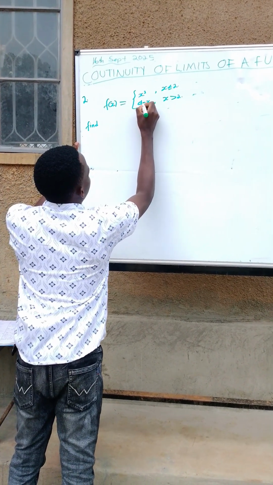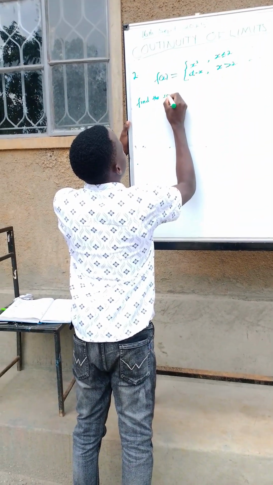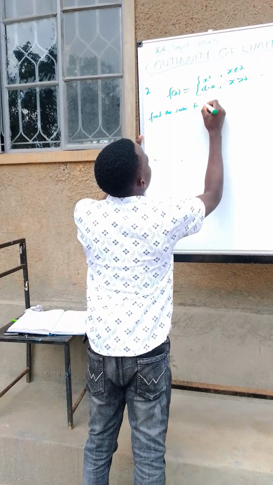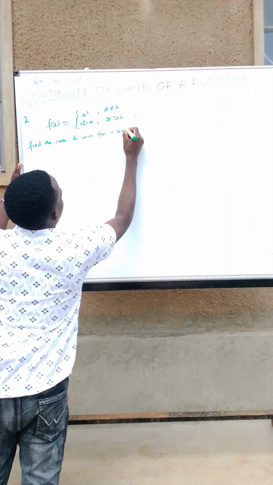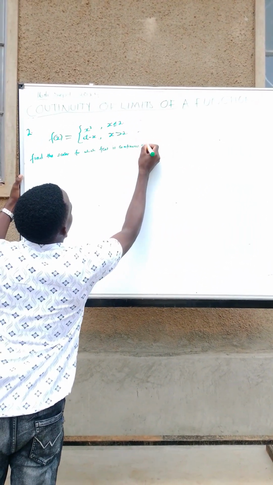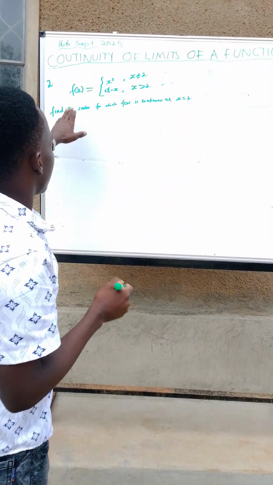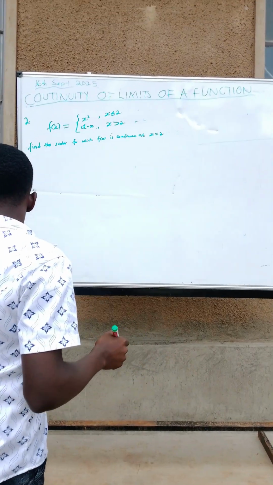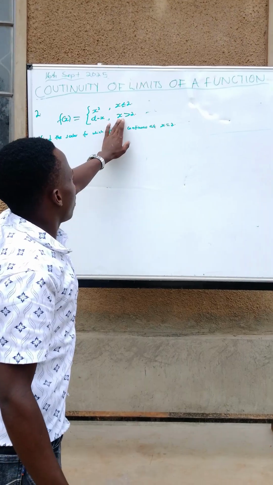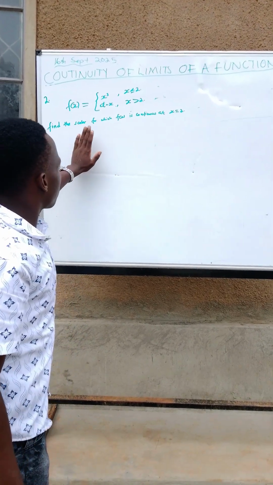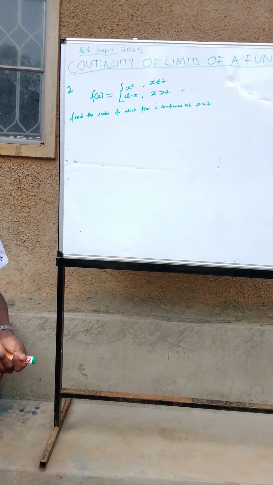This is alpha. For which f of x is continuous at x equals 2. We are given a certain function f of x equal to x cubed when x is less than or equal to 2, and alpha minus x when x is greater than 2. We are told to find the scalar for which f of x is continuous at x equals 2.